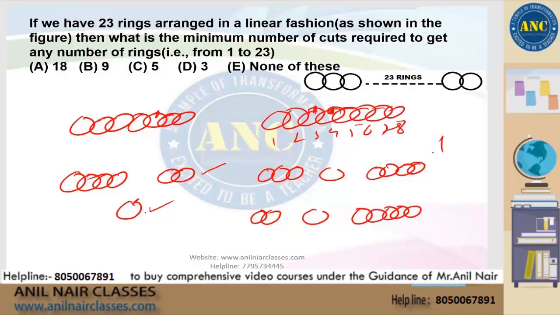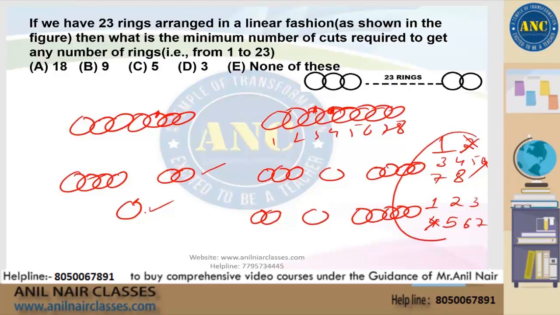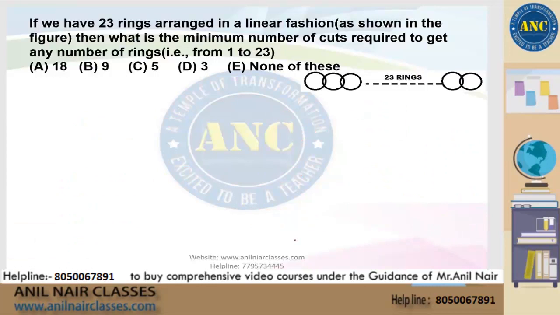Here you'll notice we can make 1. We cannot make 2. We can definitely make 3, 4, 5, 6, 7. We cannot make 6 again. That's not allowed. But we can make 3. We can make 4. We can make 5. We can make 7, and we can make 8. Here there's another problem. We can make 1. We can make 2. We can make 3. We cannot make 4. We can, however, make 5. We can make 6. We can make 7. So not all is allowed. That means the moment we have 8 rings in context, you require a minimum of 2 cuts.